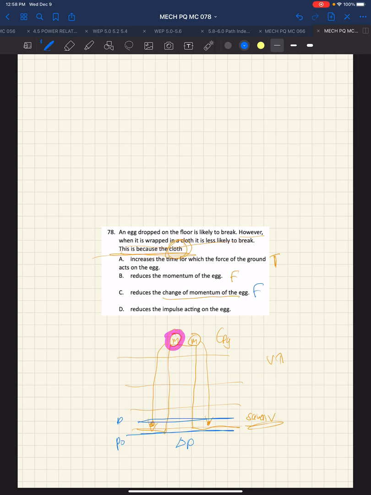Reduces the impulse. Well, the impulse J is equal to the change in momentum, which is equal to the average force times the change in time, which is mass times change in velocity. The change in velocities will be the same. The masses are the same. What's different is the time. The change in momentum and the impulse are equal and opposite to each other. So D is also false. And that tells us why choice A is the best selection.